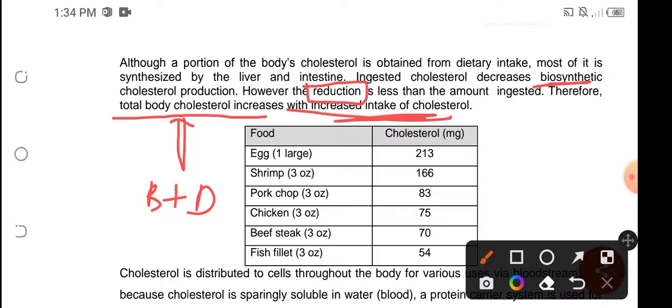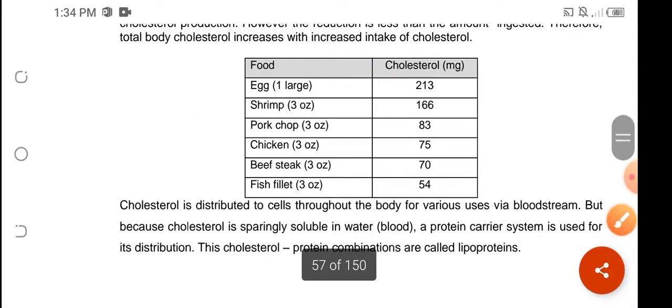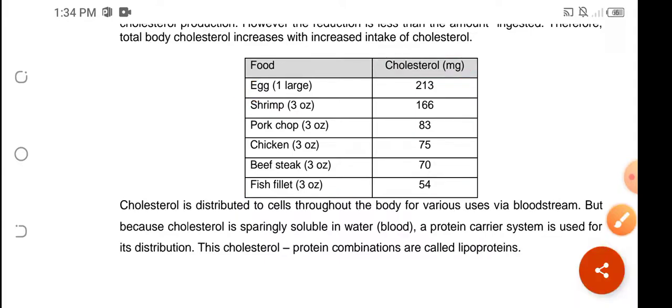So as time goes by, even though we can reduce the biosynthetic, because of the very large amount of cholesterol being eaten, the cholesterol level of a person still increases. Okay, so we have here the list of foods with their cholesterol content. So from egg, shrimp, fish fillet. So egg really has high cholesterol, while for fish, it is low. Its cholesterol level is low.